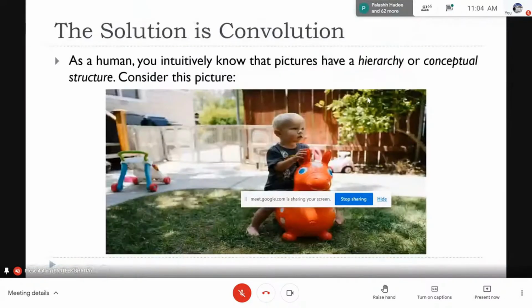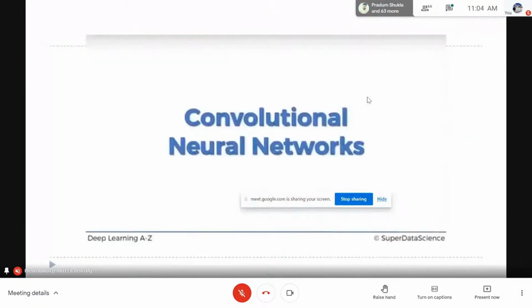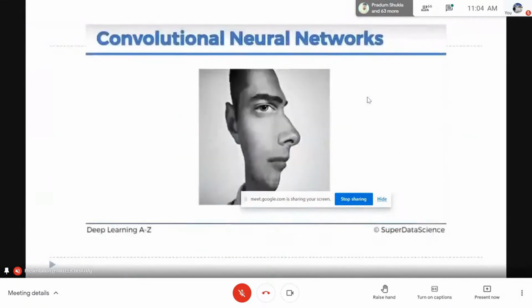So let's understand how we actually learn. In order to understand that, try to look at this image for a few seconds and tell me what you recognize in this image. Everyone, please focus on this image.